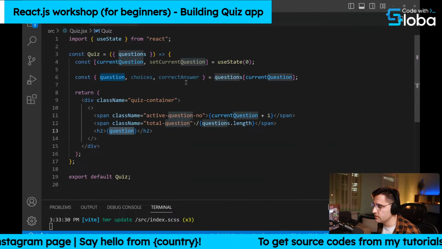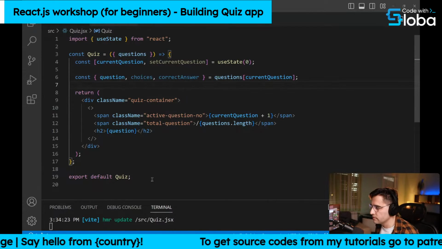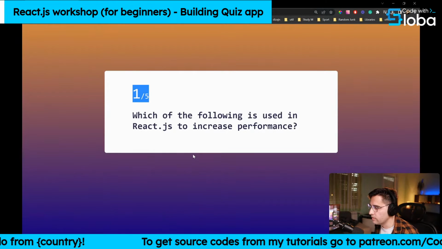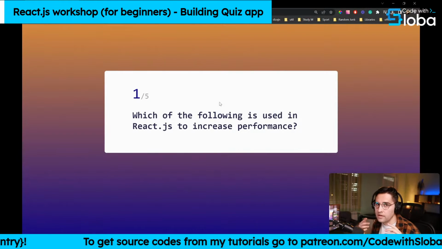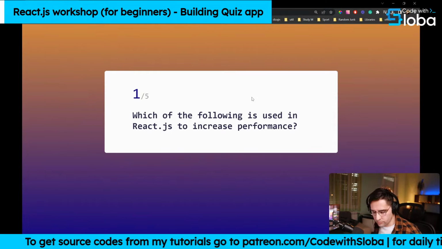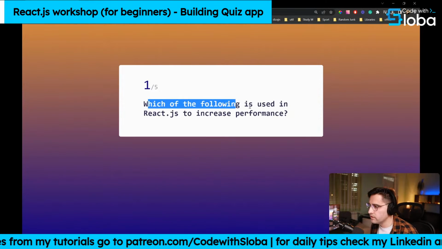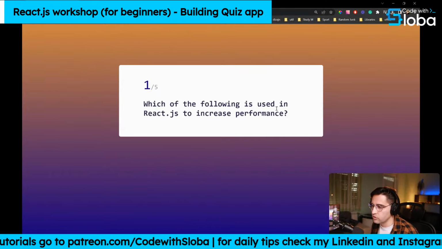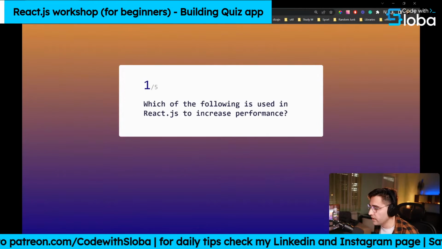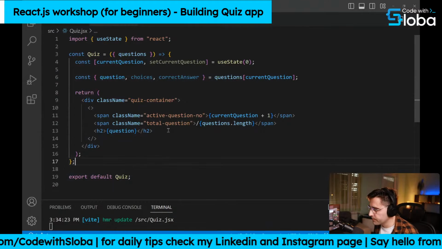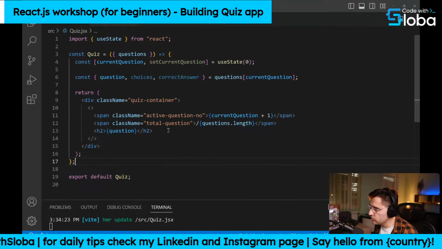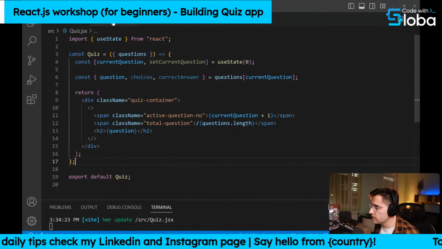So let's see what the question text is on the first one. If you head over, these are basically all React questions. I can even reduce the zoom because this is a little bit too big. So: which of the following is used in React.js to increase performance? This is the first question that we have. Okay, nice. And now let's apply some styles to our title here.